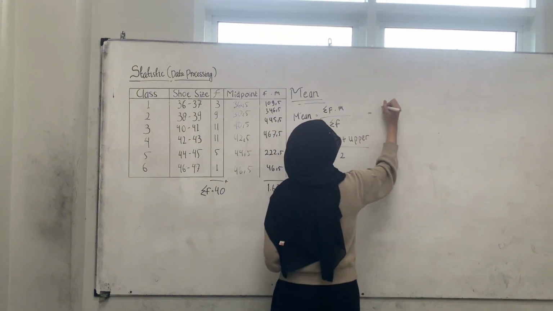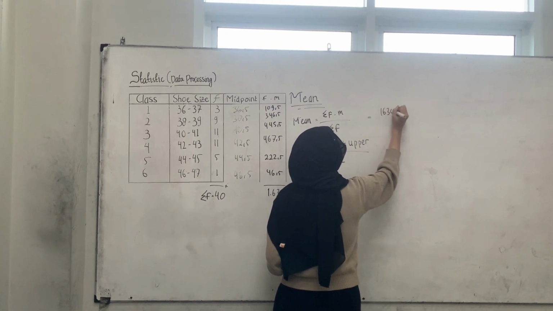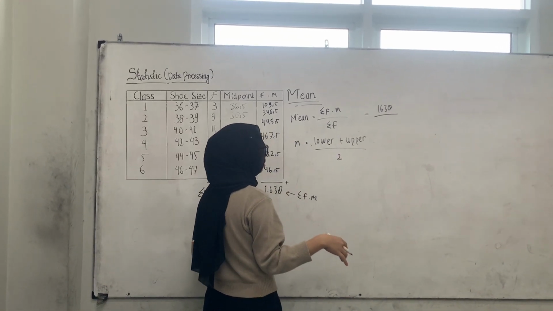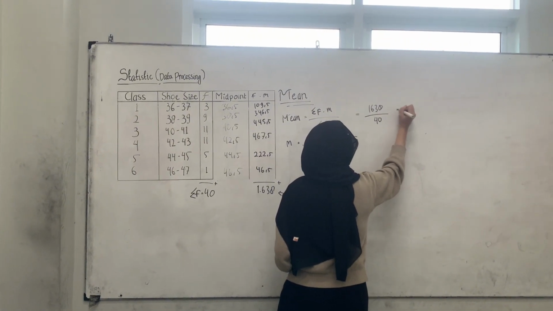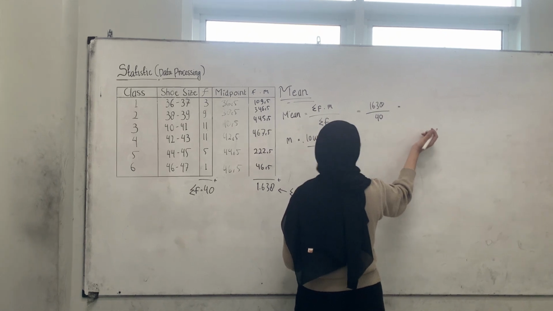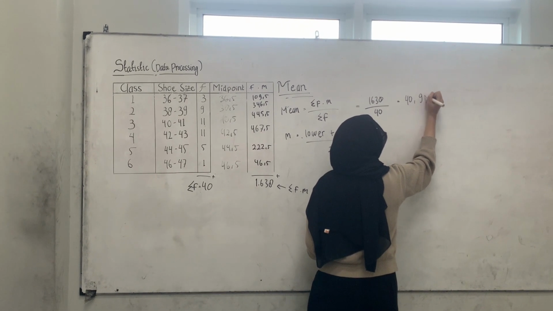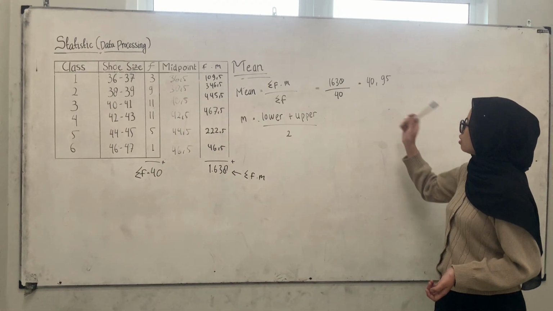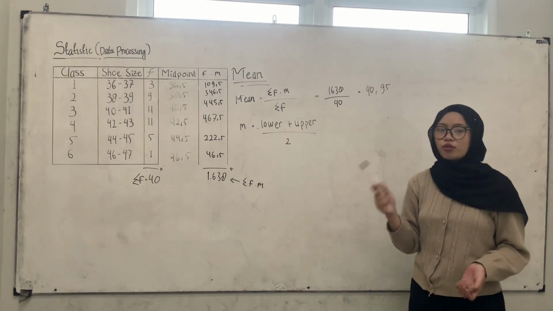It's going to be 1,628 divided by 40. That will give us 40.95. Okay, so that means the average shoe size is 40.95, or about size 41.